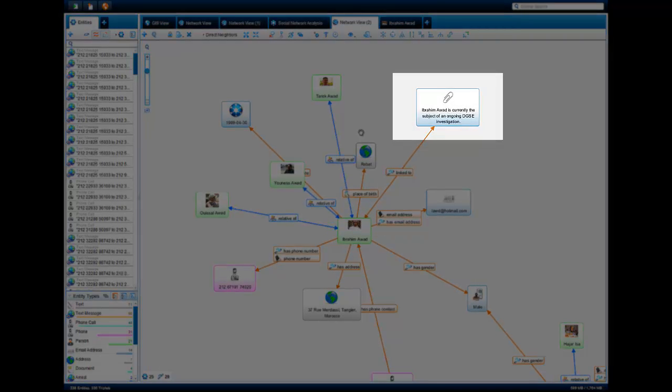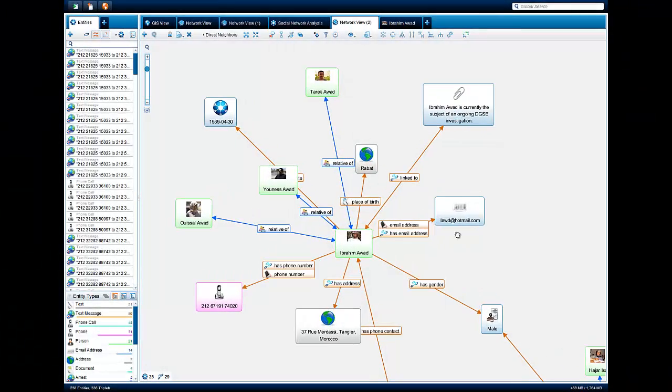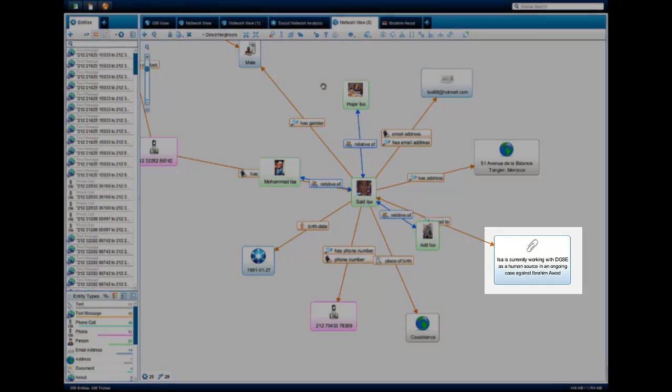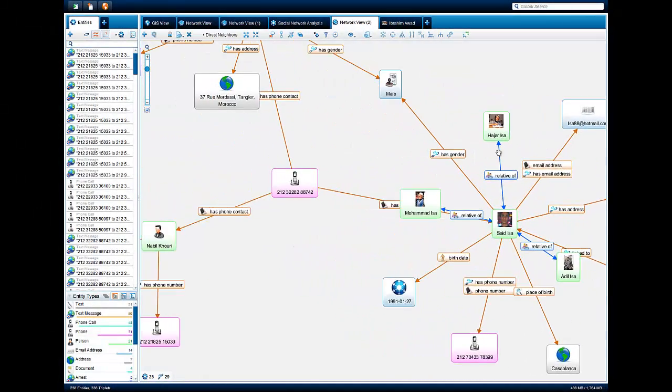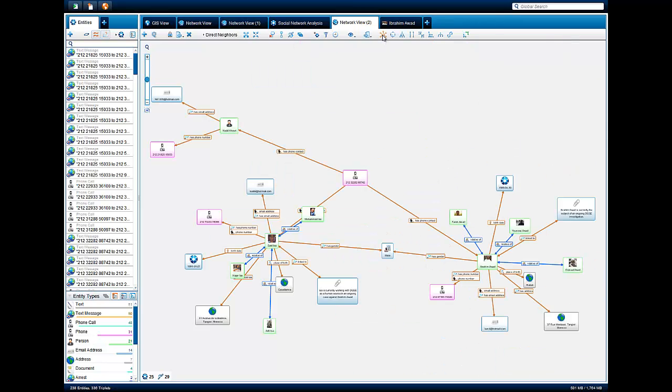Additionally, we see case notes provided by the French, indicating that Awad is currently the subject of an ongoing DGSE investigation, and that Issa is working with the French as a source in that investigation. Interestingly, we do not see any additional information associated with Khoury. It appears, therefore, that Khoury is unknown both to us and the French. Given Khoury's association with 2 known extremists, he represents a significant gap in this network. We need to find out more information about him.